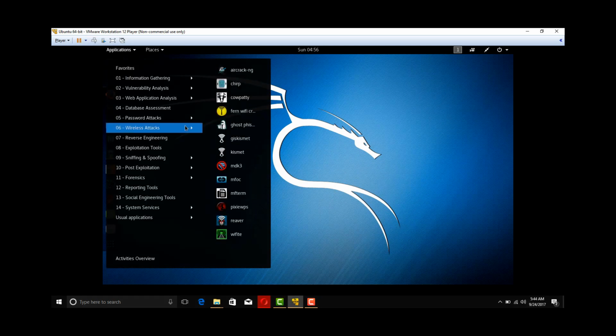Then wireless attacks. We always have in mind that we should hack a Wi-Fi, we should have free Wi-Fi, something like that. For using free Wi-Fi, Fern Wi-Fi cracker and Wifite are the basic and easy hacking tools for these stuffs.